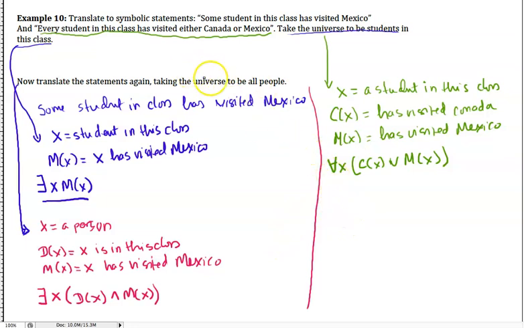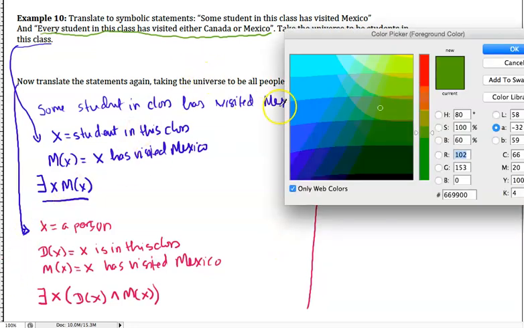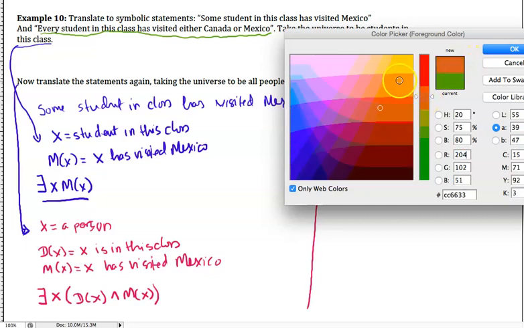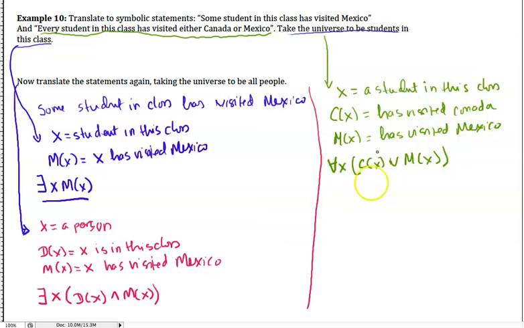All right, now we're going to change it to make the universe all people in the world. So the universe is all people, and X is a person.